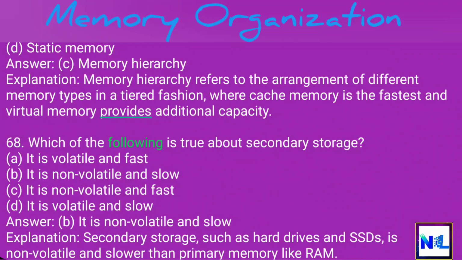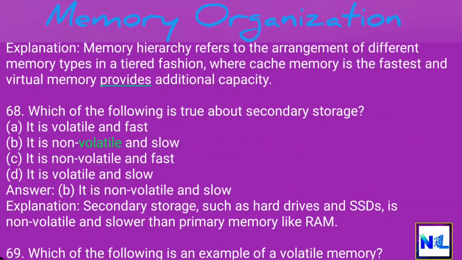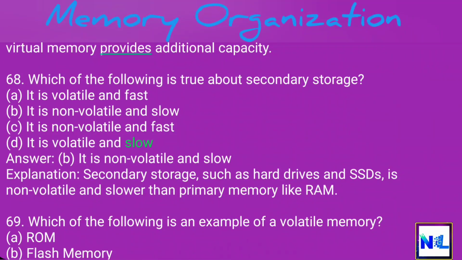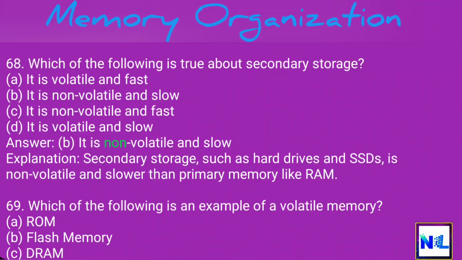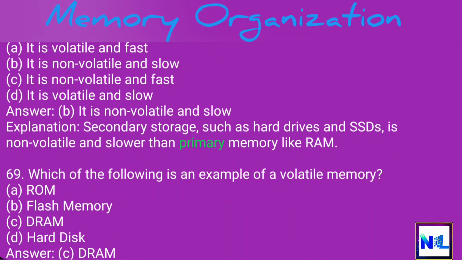68. Which of the following is true about secondary storage? A. It is volatile and fast. B. It is non-volatile and slow. C. It is non-volatile and fast. D. It is volatile and slow. Answer. B. It is non-volatile and slow. Explanation. Secondary storage, such as hard drives and SSDs, is non-volatile and slower than primary memory like RAM.